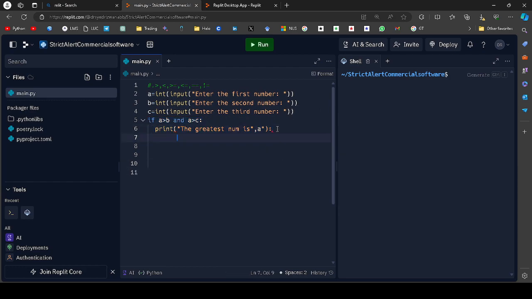And I will go down again. I will cut it, and now I will write elif. Yes. And after that I can write here. Wait, first there is a small error somewhere.